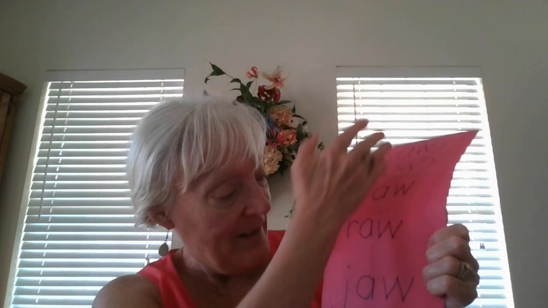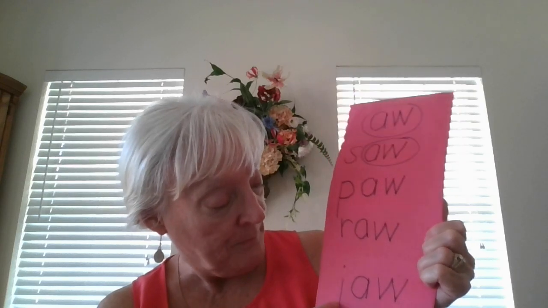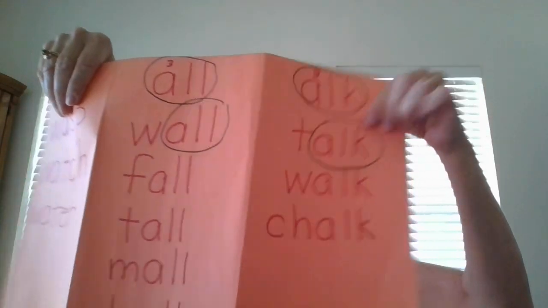Okay, now this is another word family you may notice because they are all spelled the same and make the same sound at the end. They're rhyming too. What's the word? Jaw. Okay, the last one. Law. It's against the law to do that. Okay, so now we know aw and ah. This is the ah we usually use at the end of a word or syllable. This is the ah we usually use in the middle. And then we have the third sound of A, which also can make the ah sound.